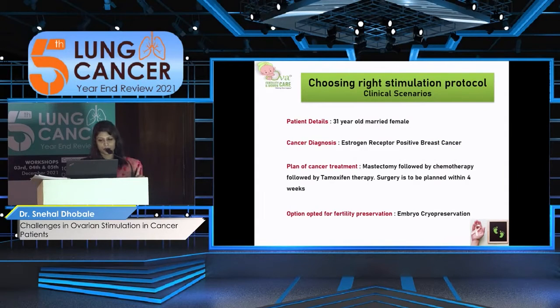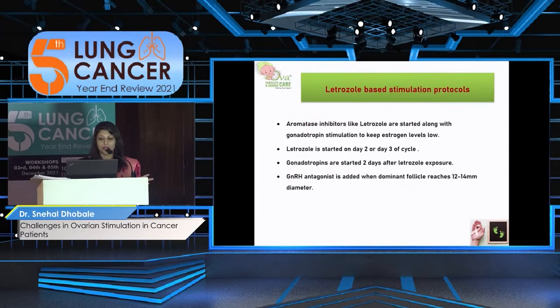Another very important point is another case scenario, a 31-year-old married female with estrogen receptor positive breast cancer. Again, the question comes up: estrogen sensitivity, estrogen receptor positive, so can we go ahead with high estrogen states? Of course not. So the plan of treatment was mastectomy, followed by chemotherapy, followed by tamoxifen, with surgery to be planned within 4 weeks. And the option chosen was embryo cryopreservation.